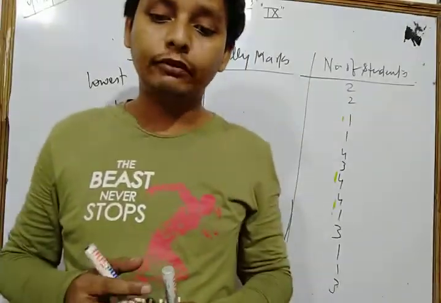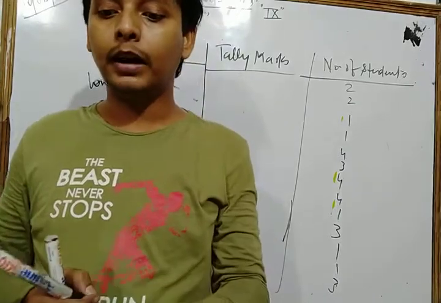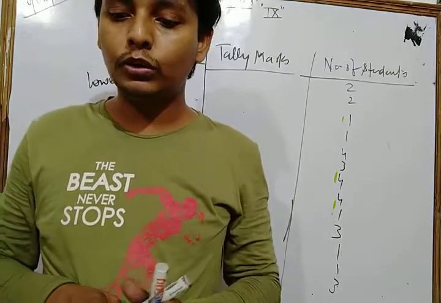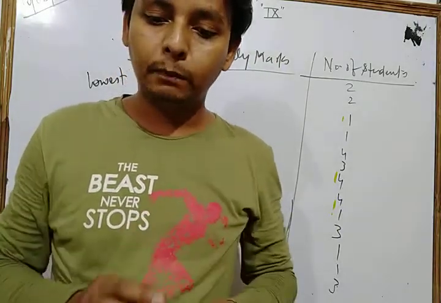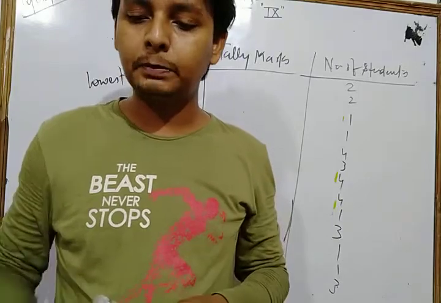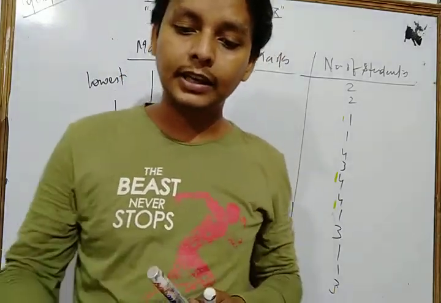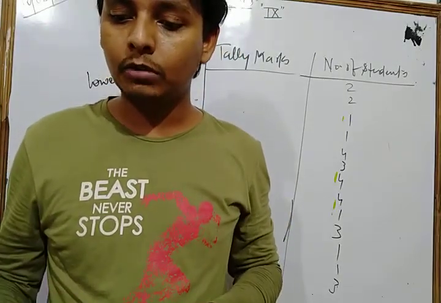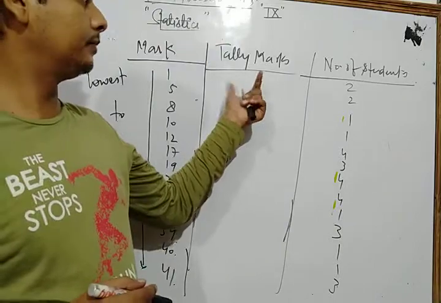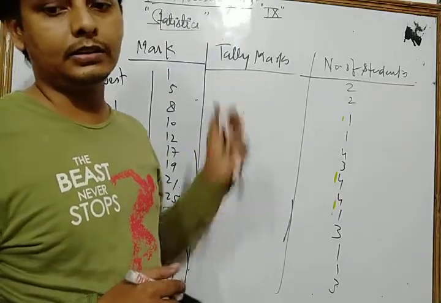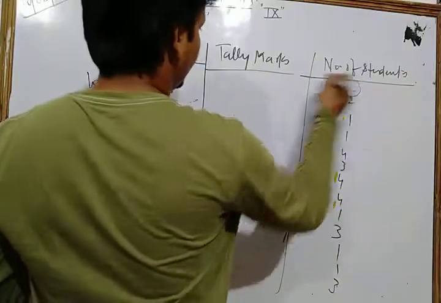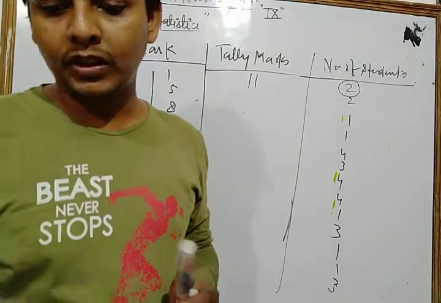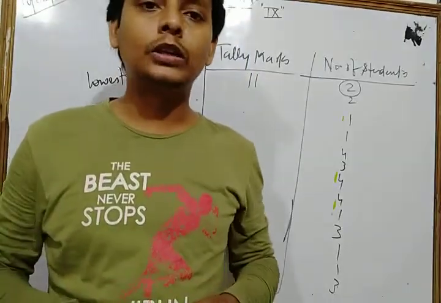We now look at the first value in the given raw data and put a bar, meaning a vertical line, in the second column opposite to it. Now we see the second value in the raw data and put a bar opposite it in the second column. This process is repeated till the observations in the raw data are exhausted. Thus the bars drawn in the second column are known as tally marks. For example, if the number of students is 2, we draw 2 bars.